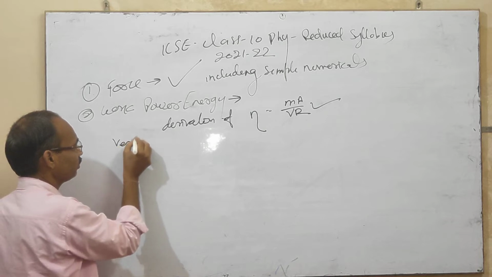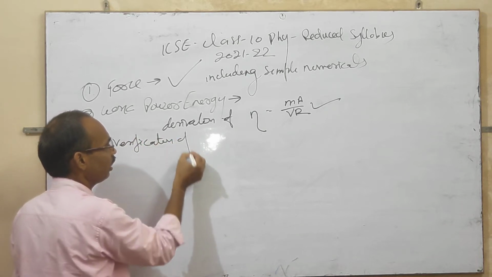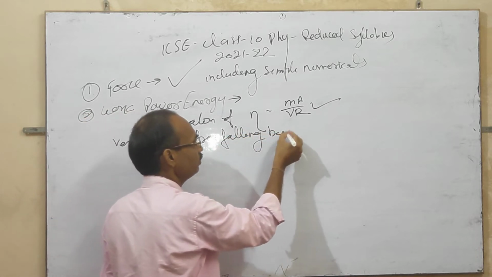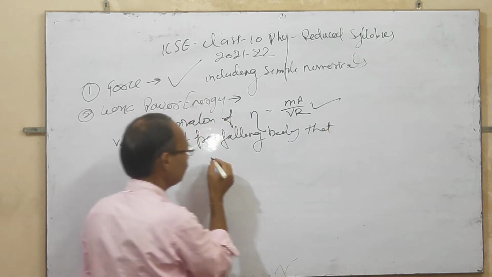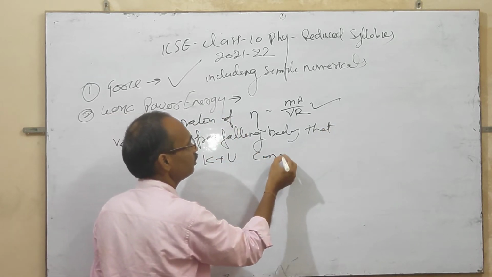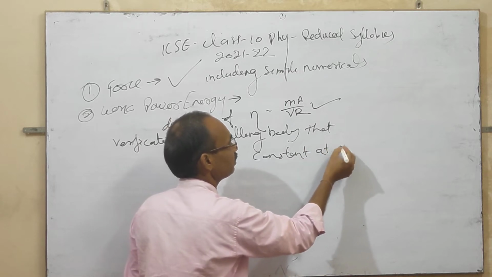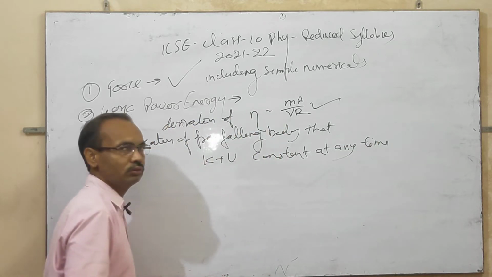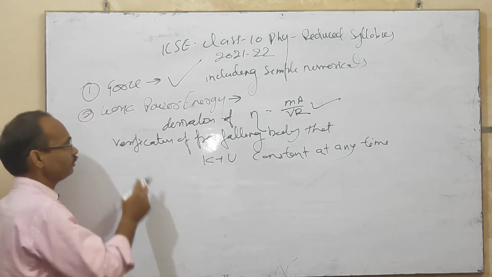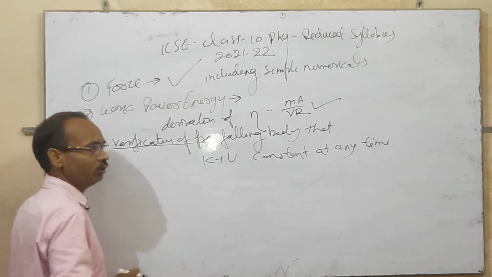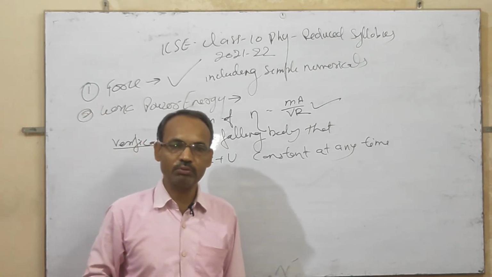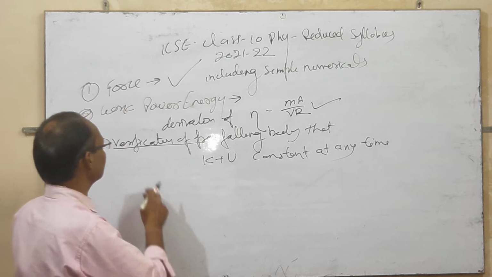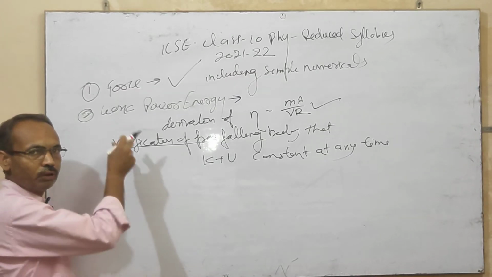The verification of a free falling body, that K plus U is constant at any time, at any instant. This formula derivation is also given in the 2022 exam syllabus. And the numerical of this chapter also include simple numerical.